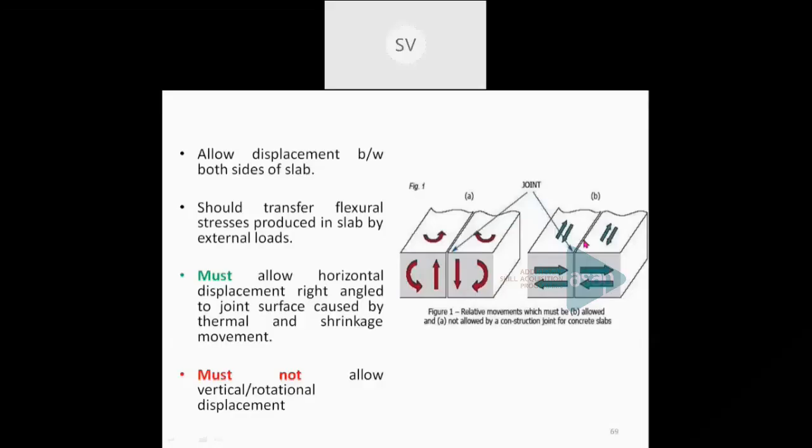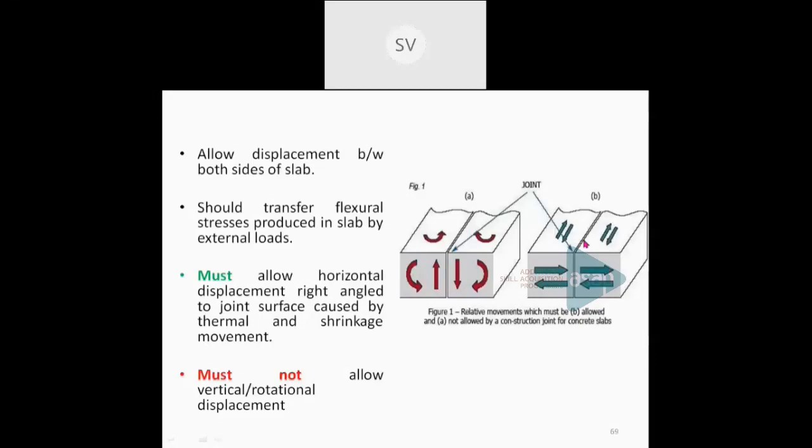Now these types of joints allow horizontal displacement between both sides of the slab. These are 2 sides of a slab, and these types of joints will provide this horizontal movement in this direction as well as in this direction. But it should not provide any movement in the vertical direction or any rotational motion.